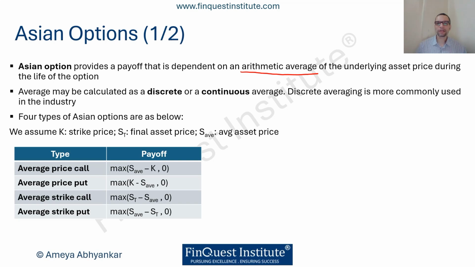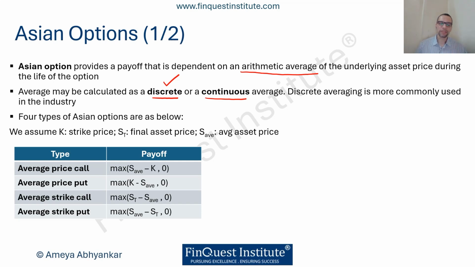Now, how the average gets calculated can also change as per the definition of the contract. Averages can either be computed in a discrete manner or in a continuous manner. Generally, you'll observe that in the market, discrete averaging is more commonly done because that is something which we can more clearly specify. Because then we know that at specific points in time, we are going to look at the price and use it for computing the average. That eliminates any kind of subjectivity because we know these are the observation points and these are when we are going to compute the average. That's why generally we prefer discrete averaging over continuous averaging.